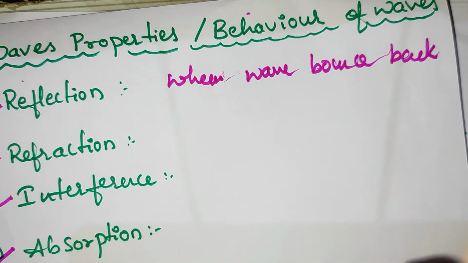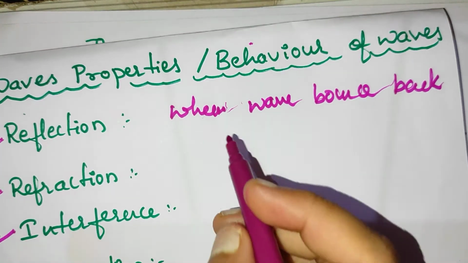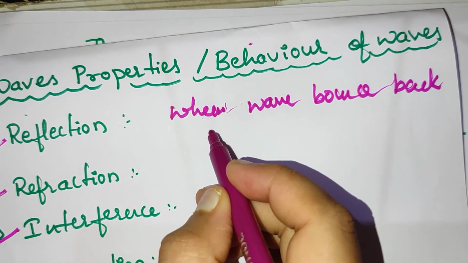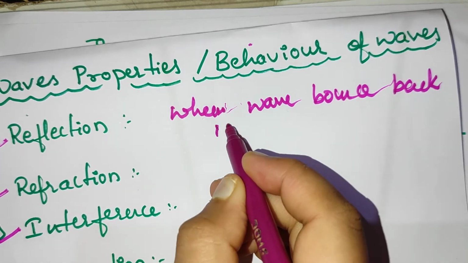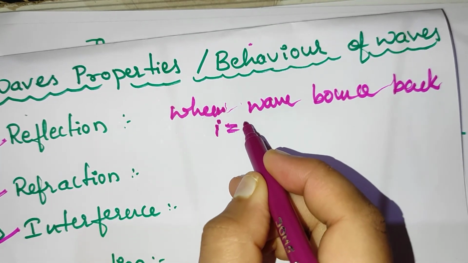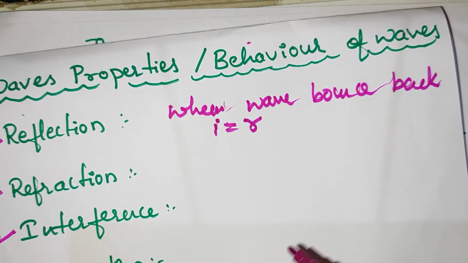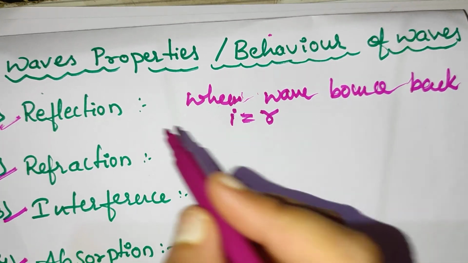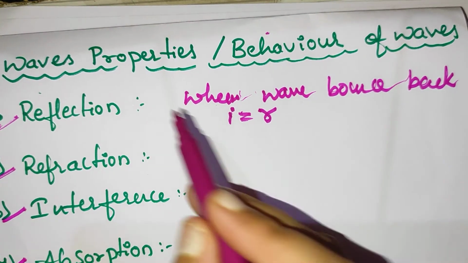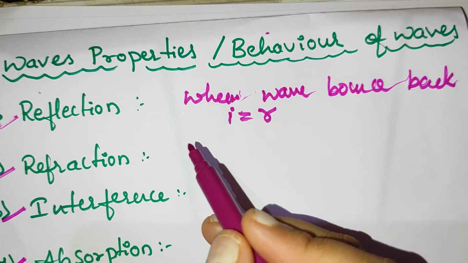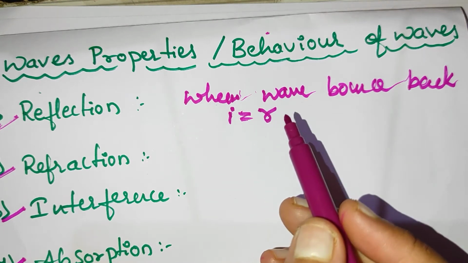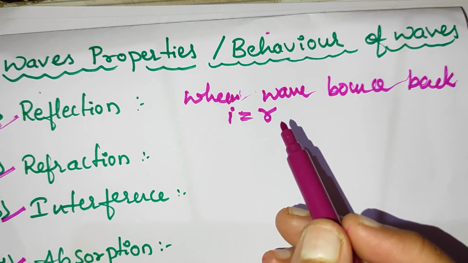When a wave reflects, the incident angle is equal to the reflected angle. That applies here also. So reflection is also a wave property.